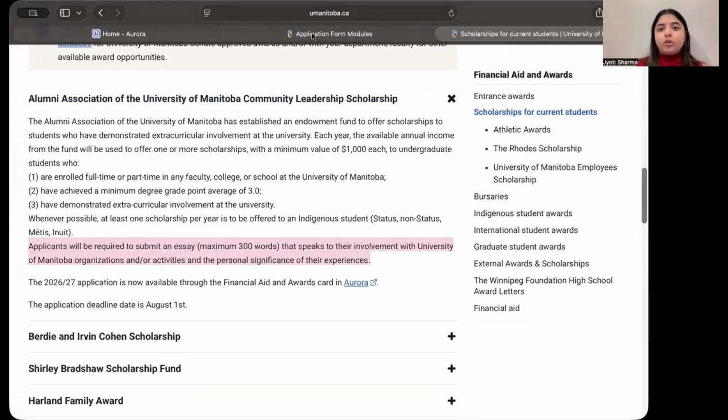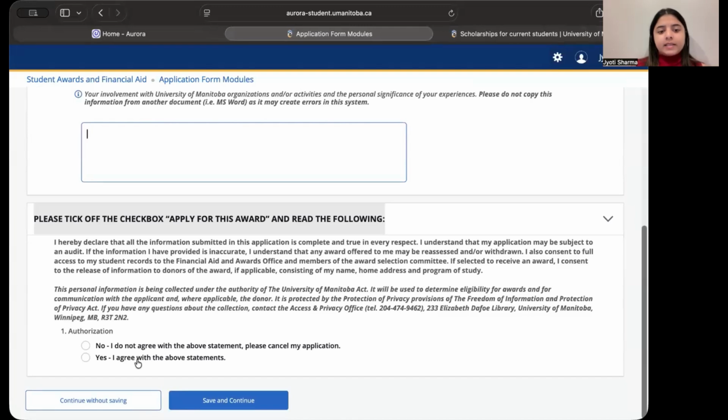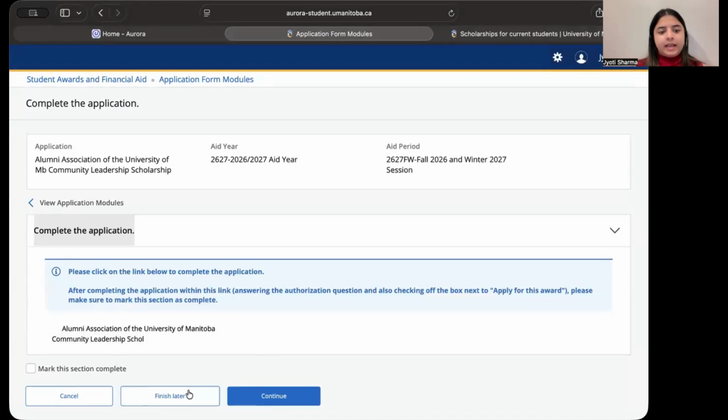So this is what you need to mention in that essay. Just right here, 300 words, select yes, obviously select yes if you want to move forward with your application. Then you do save and continue, and then you just submit. It's just going to show you an option to submit it.